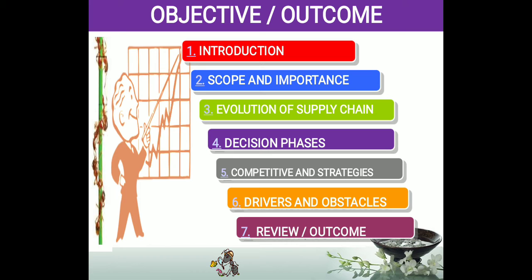Next is the decision phases. How to take the decision, what decisions can be taken, and when the decision has to be taken. Is the decision a long term decision, a medium term decision or a short term decision? Because each and every decision taken by the supply chain stakeholder is important to the supply chain. This decision only decides the profit.